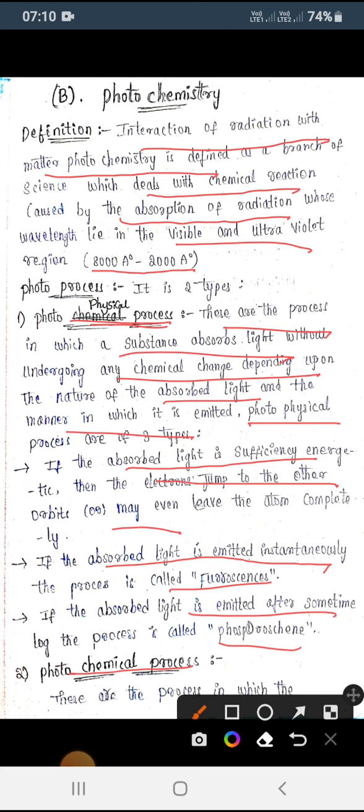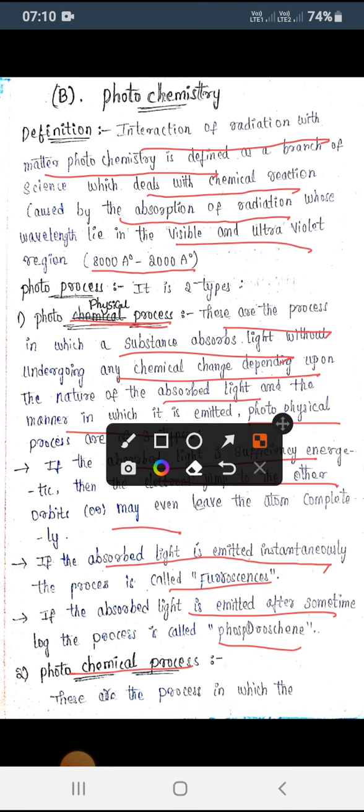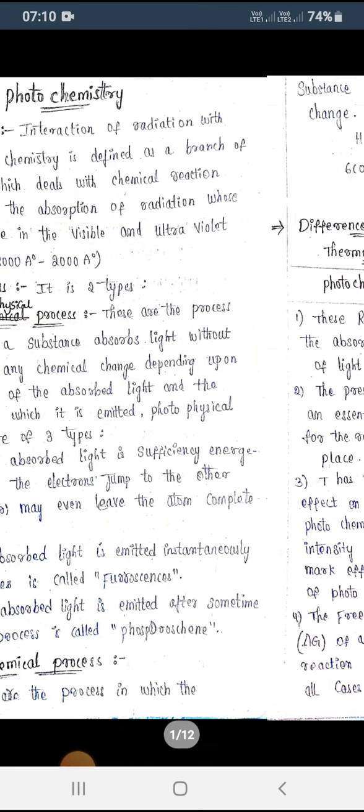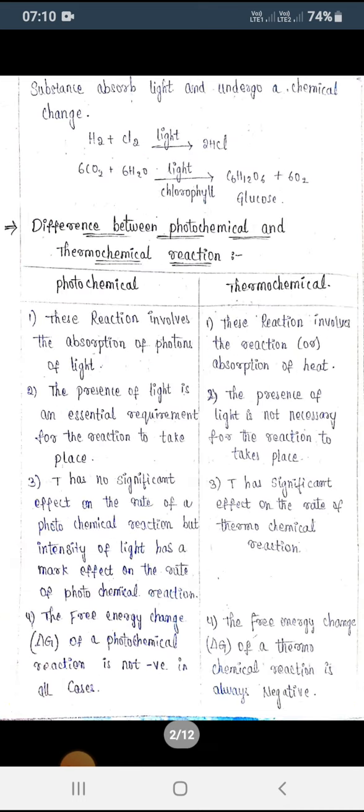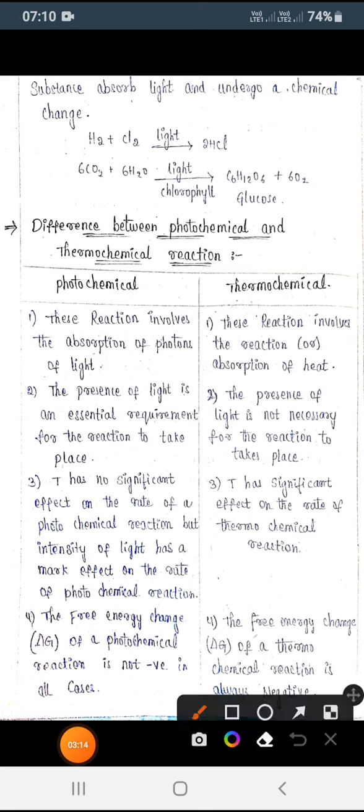Coming to the photochemical process. The photochemical process is when, in the absorption of light, there will be some chemical change. Let us take an example here: H2 plus Cl2, in the presence of light, gives HCl, and 6CO2 plus 6H2O in the photosynthesis process, as we all know.